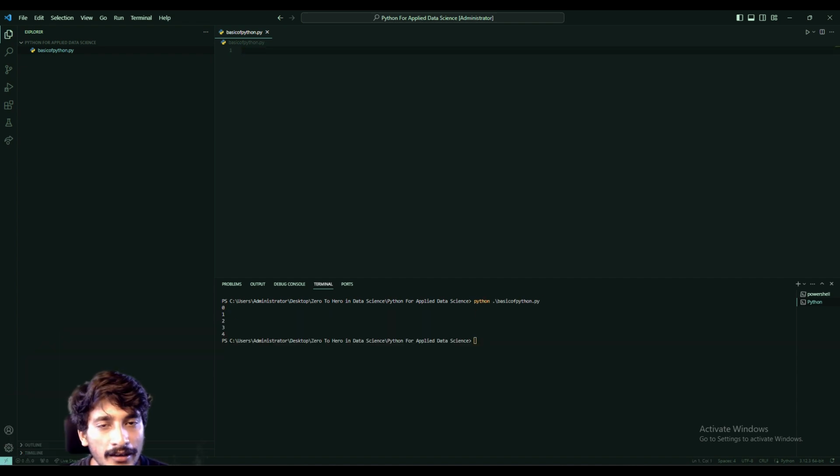So in this lecture, we learned about the basic data types. We learned about if-else statements, what conditional statements are, what for loops are, and what while loops are. In the next lecture, we are going to learn about data structures.